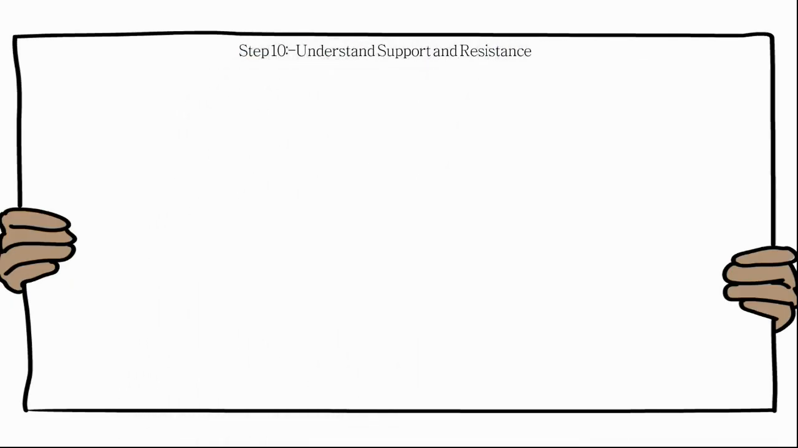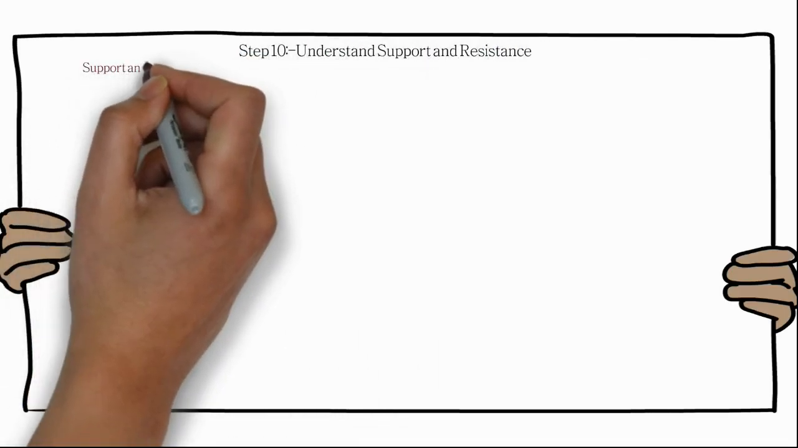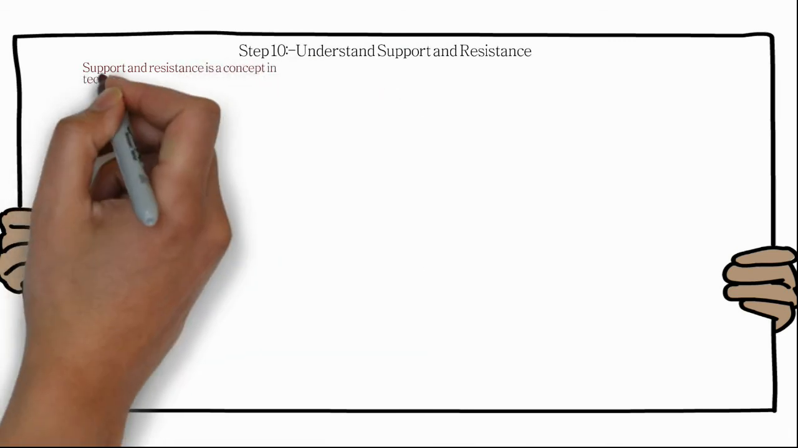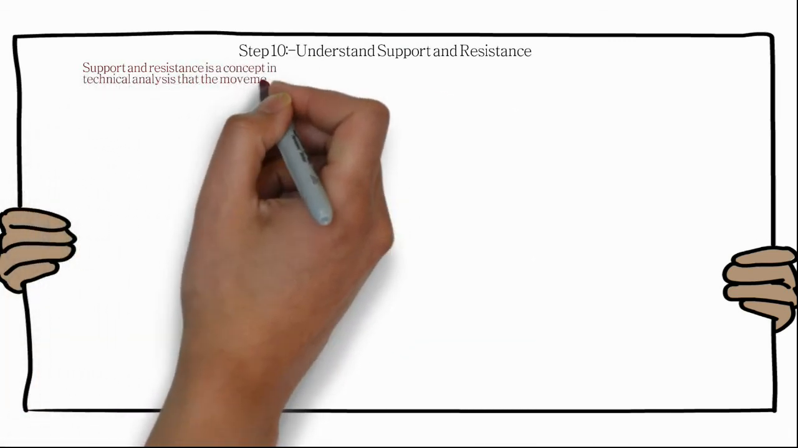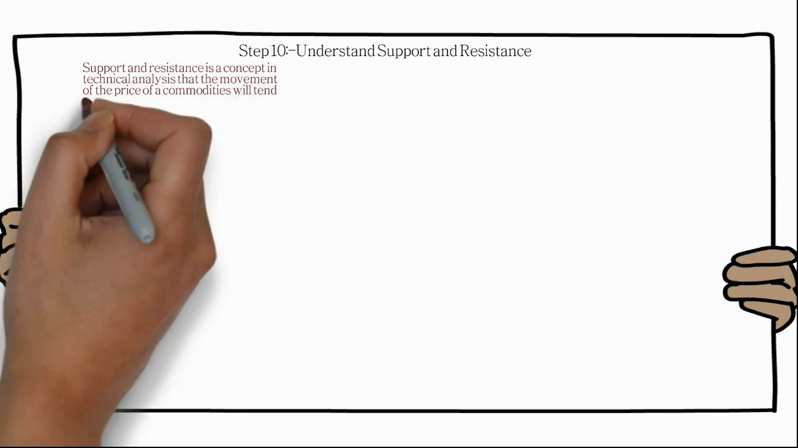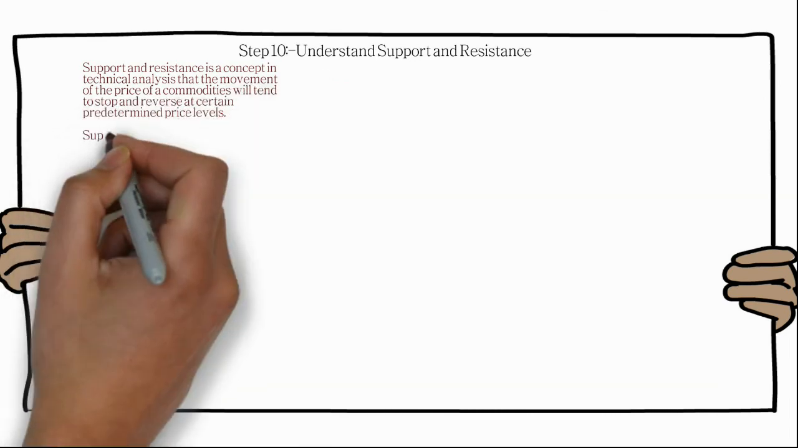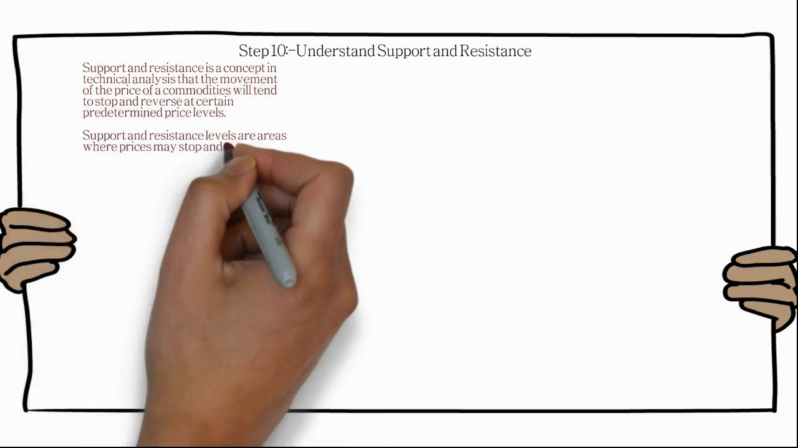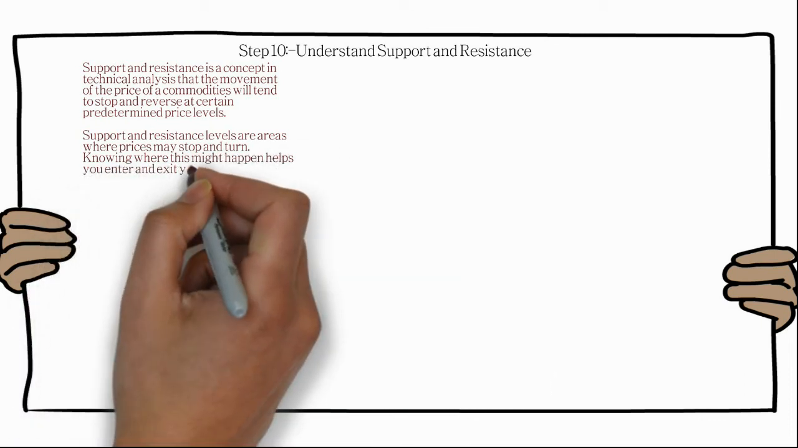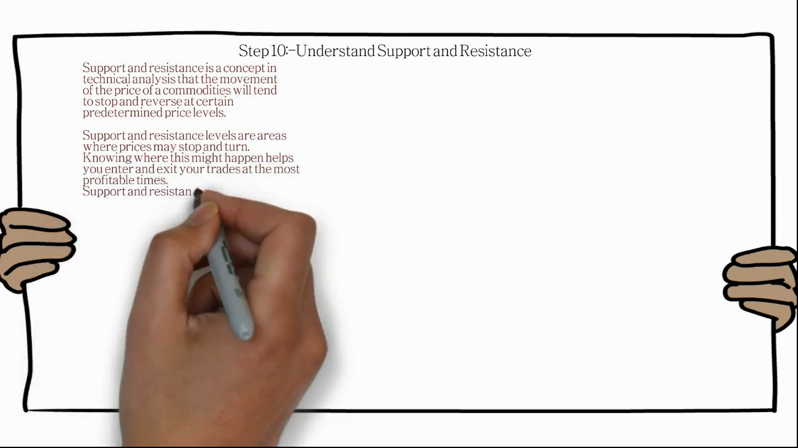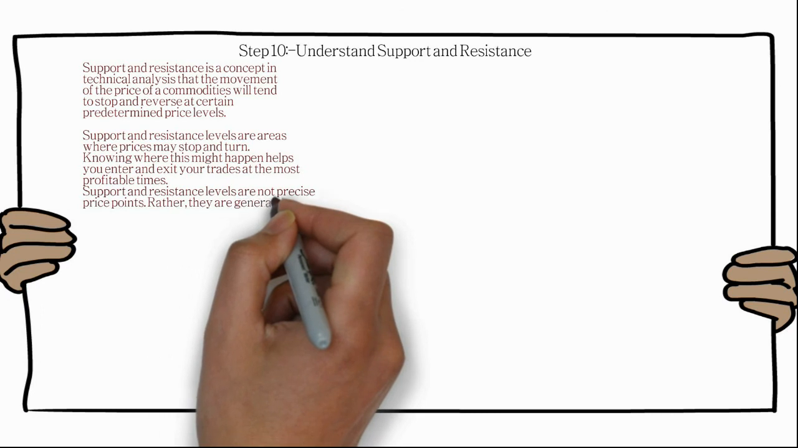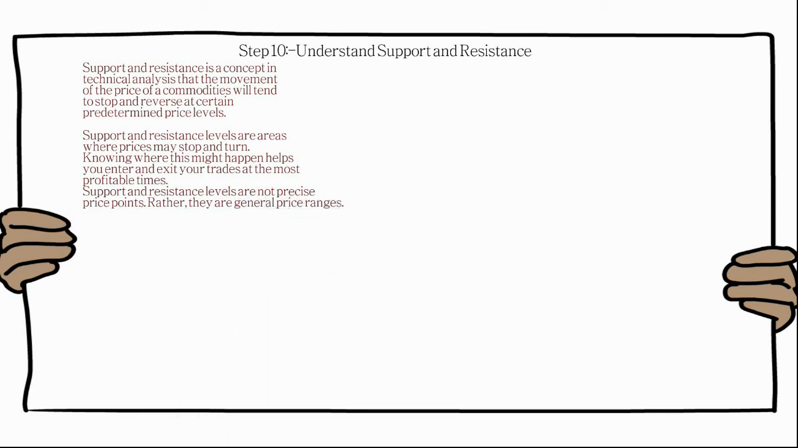Step 10. Understand support and resistance. Support and resistance is a concept in technical analysis that the movement of the price of a commodity will tend to stop and reverse at certain predetermined price levels. Support and resistance levels are areas where price may stop and turn. Knowing where this might happen helps you enter and exit your trades at the most profitable time.